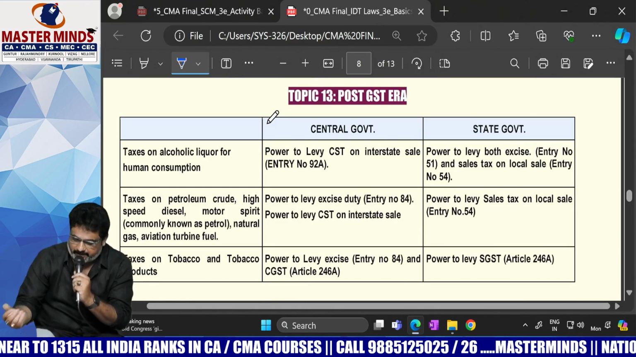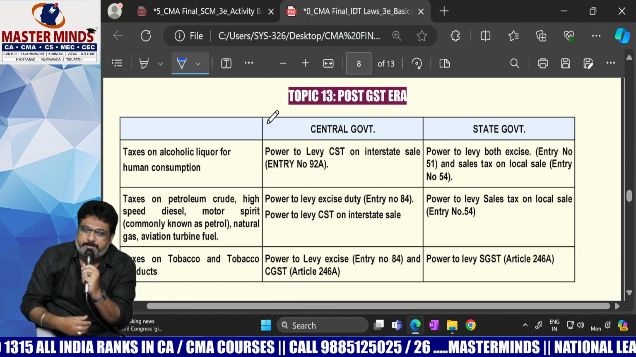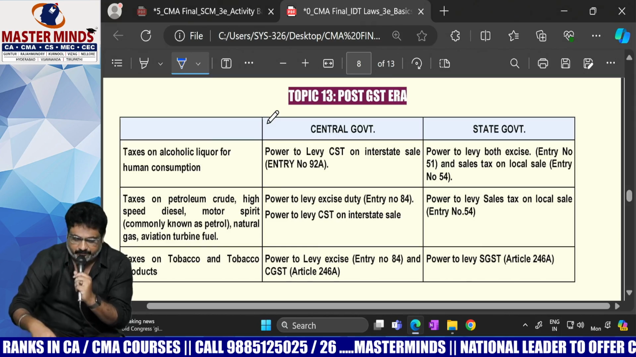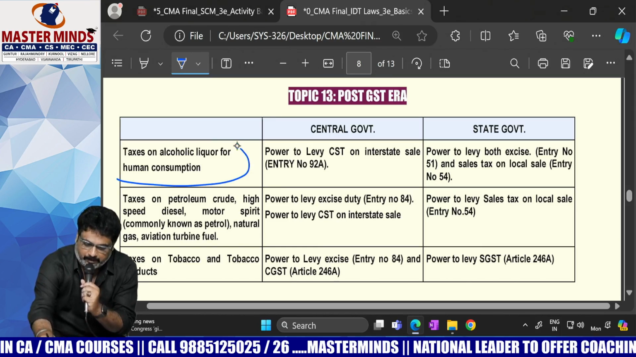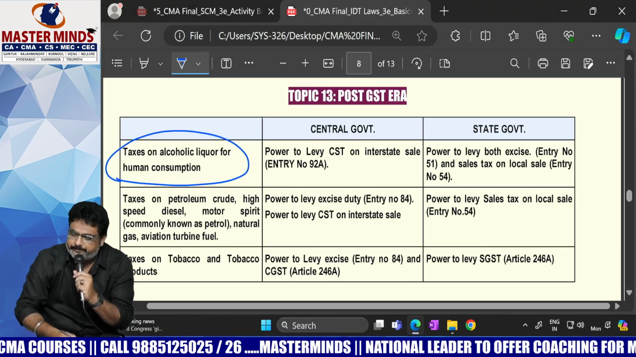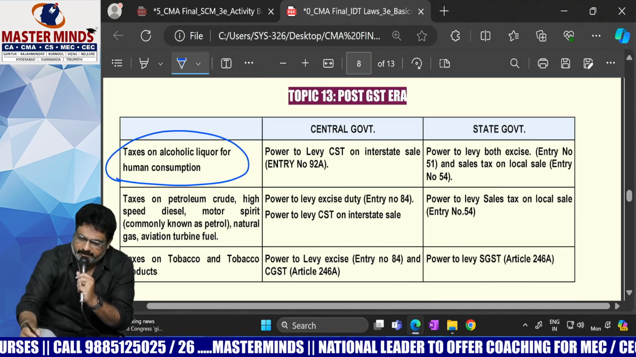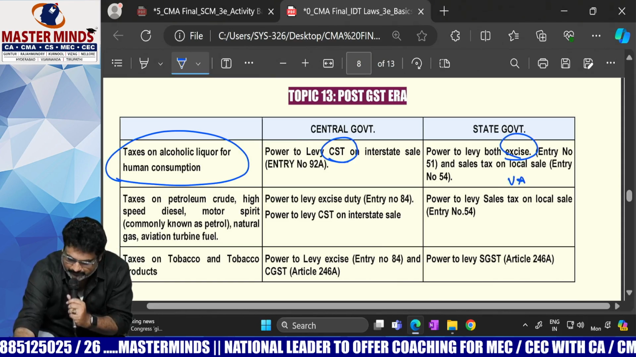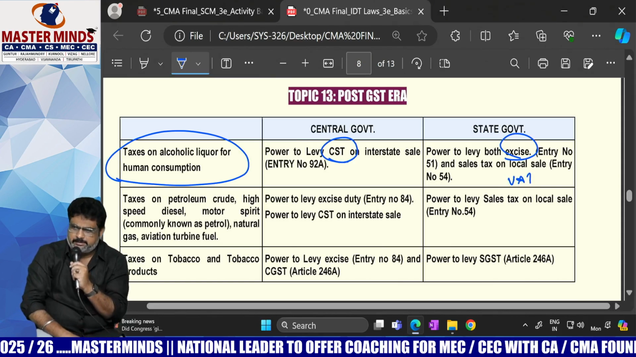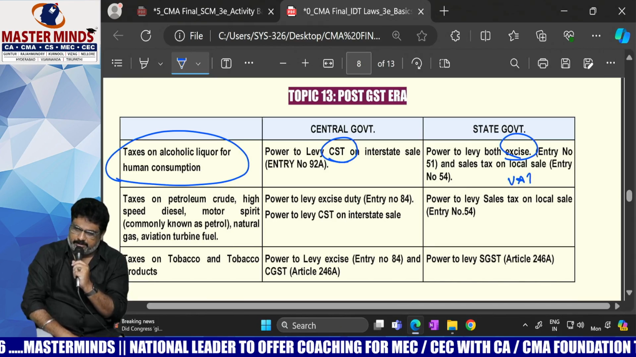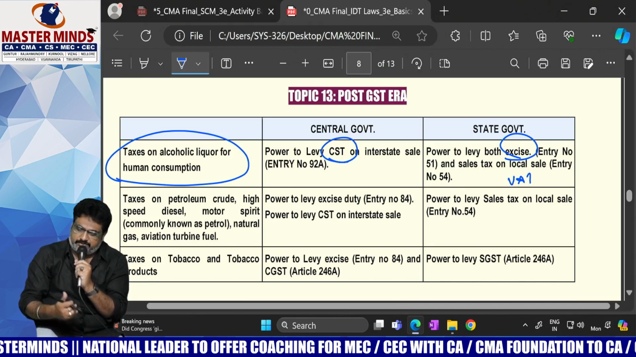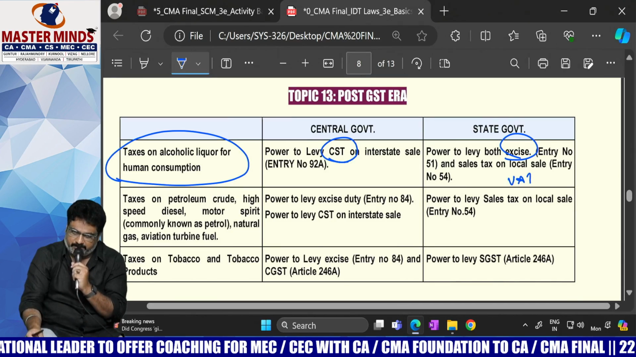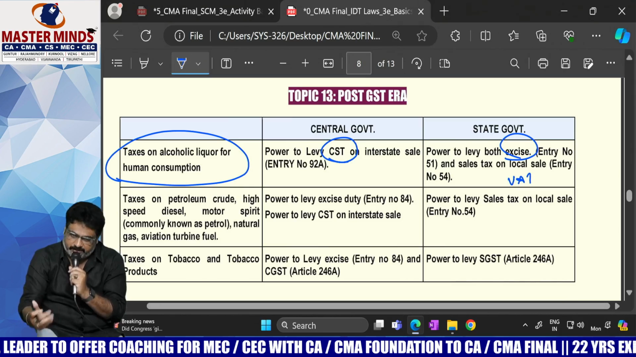Post GST era, that means after implementation of GST. Now what are the taxes that are there? That is the thing we will see. First one, liquor. Is there any GST? No. But still there is CST, excise or VAT on the liquor. On the liquor, the taxes still levied are CST, excise duty and VAT, by various governments even though GST was implemented.